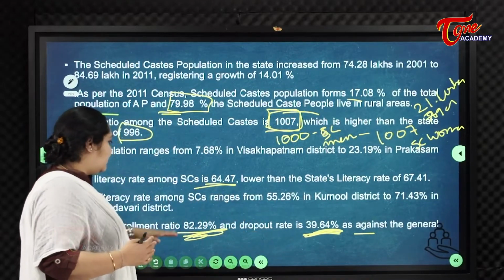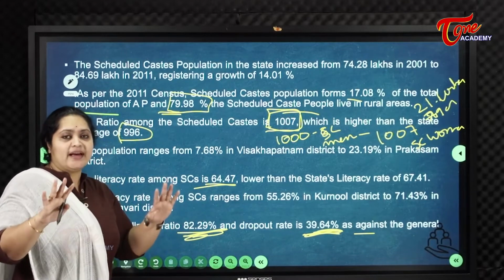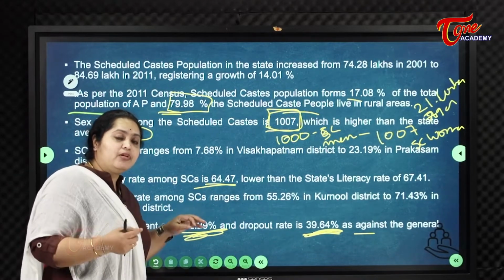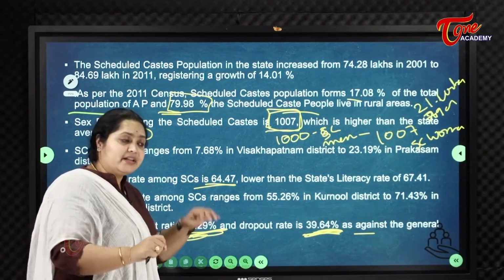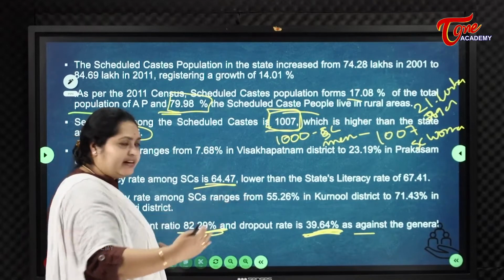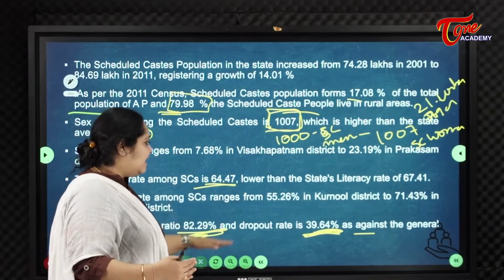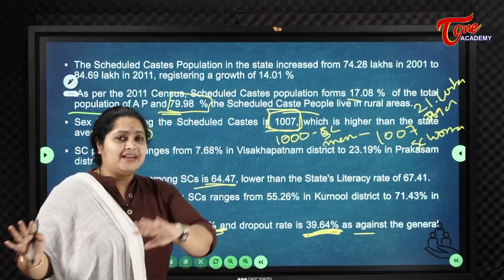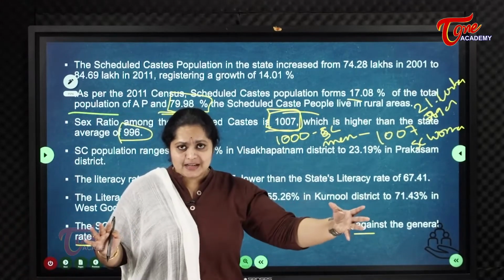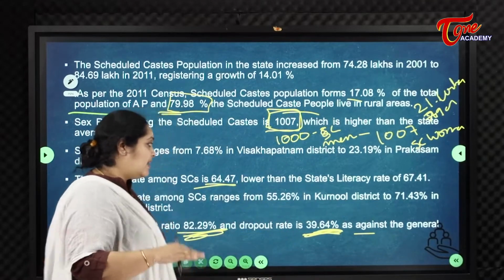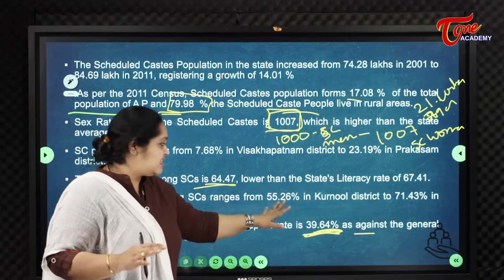So coming to the SC population, if 82 kids are enrolled in school, about 39, that is 40%, will drop out in between. They don't continue their further studies. They discontinue their school education, and that is only for the SC population.